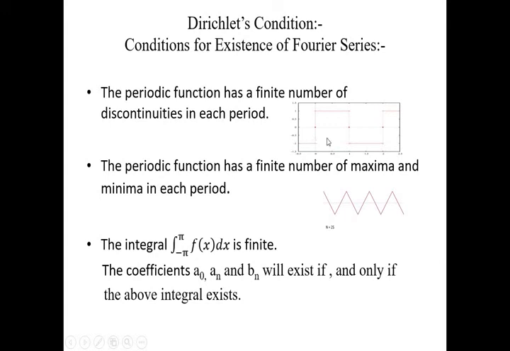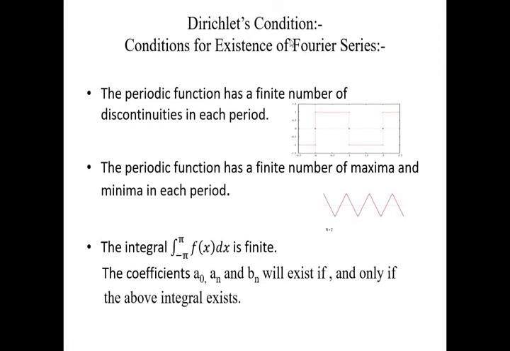So for this curve we get 3 discontinuities in one cycle, and we know that 3 is a finite number. So whenever we observe a finite number of discontinuities in any period of a periodic function, that is the first condition of the Dirichlet conditions.